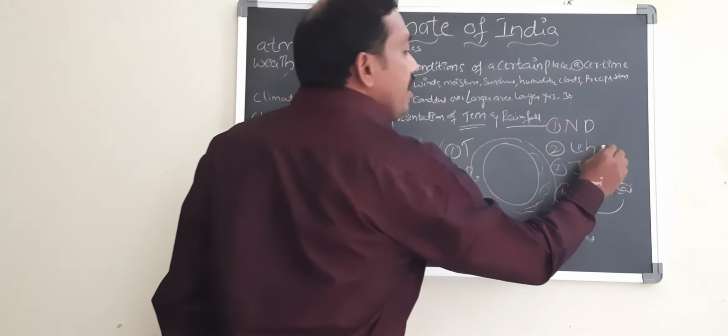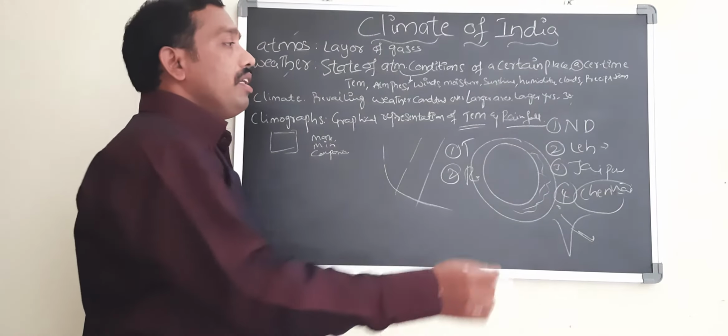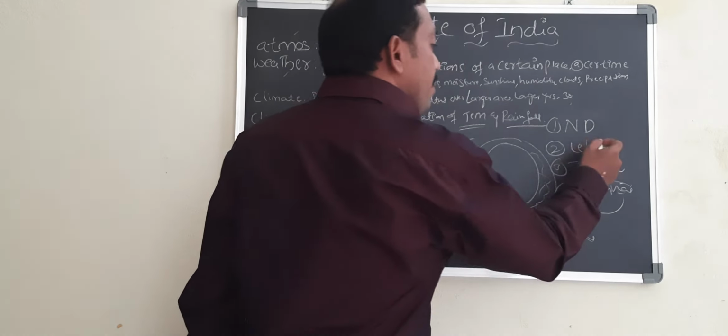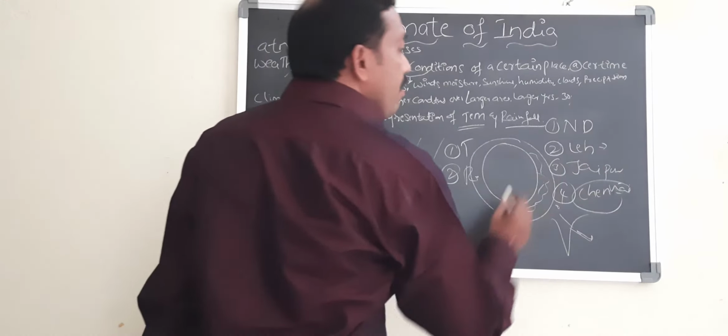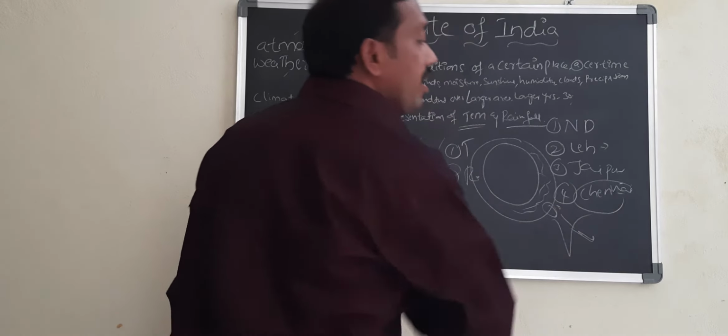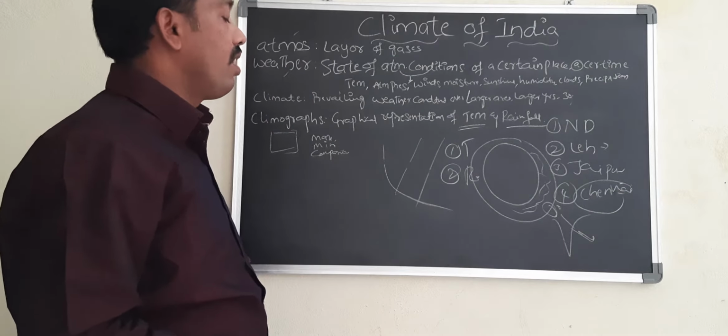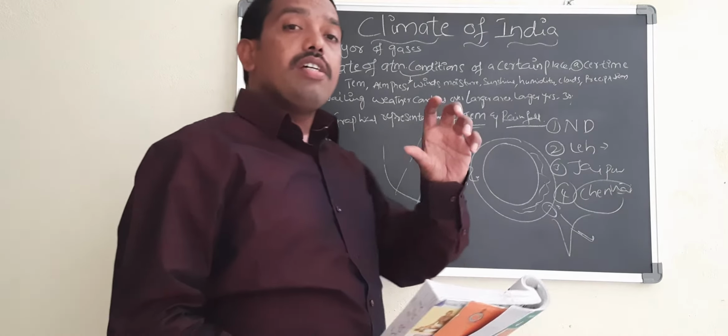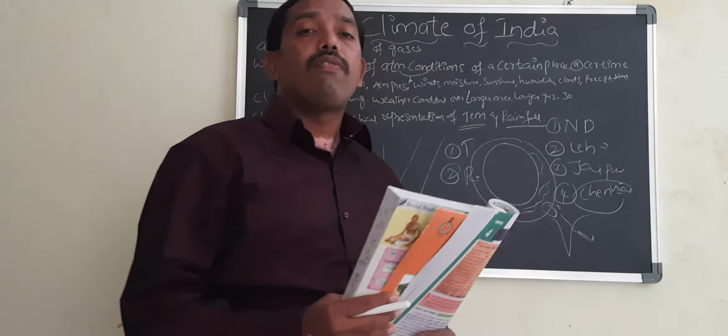Next, Leh is a Himalayan region, so in this mountain region the climate condition will be different. If you go to Jaipur, it is in the desert area, the Thar desert area, so the climatic conditions are different. So to understand the various reasons, these are the different types of climates.